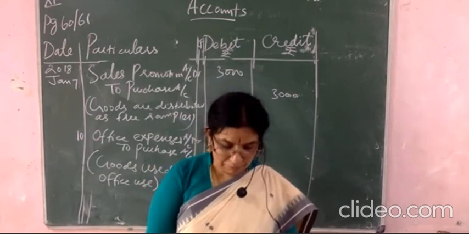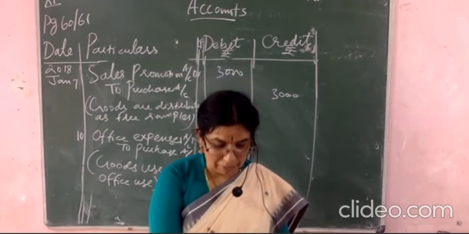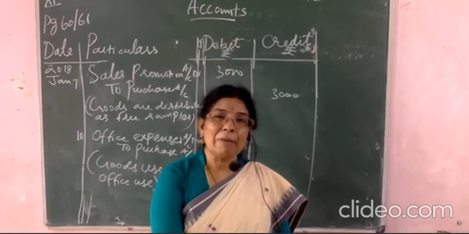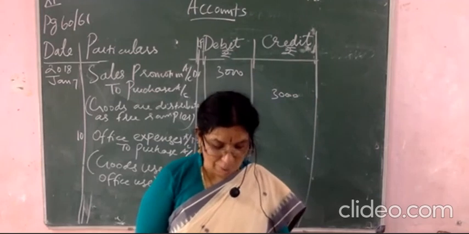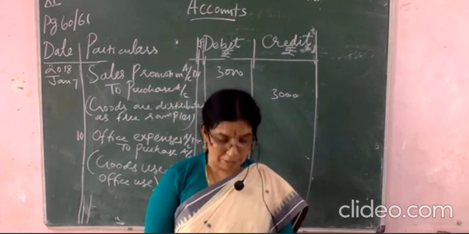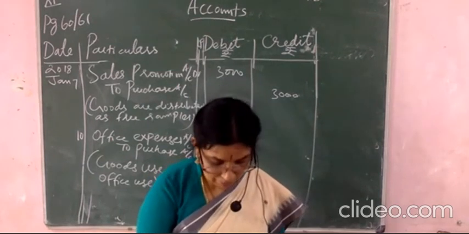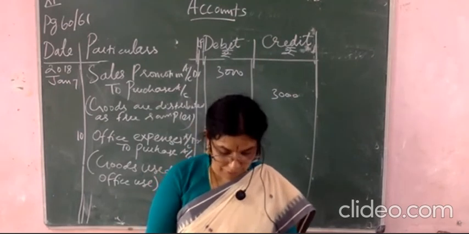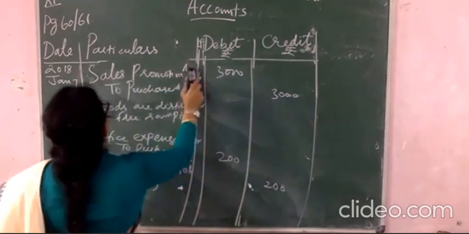And then second one, you see, this is of purchases. Okay, purchased goods from X&N company. From whom are you purchasing? From X&N company. X&N company is credited. So purchase account will be debiting. So this is credit purchases. Whatever you are purchasing, you will pay later on. Okay. So purchased goods from X&N company on the credit basis, 40,000 rupees. So you will write purchase to X&N company.